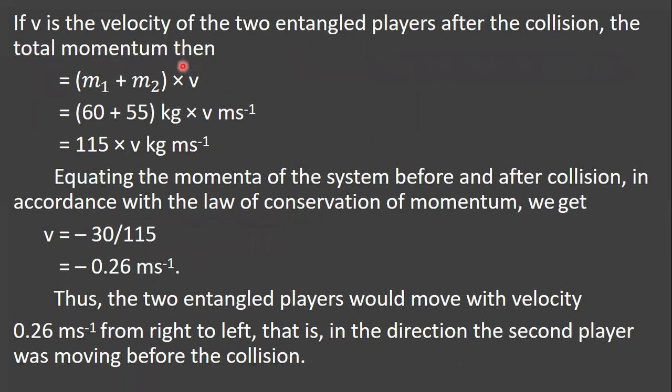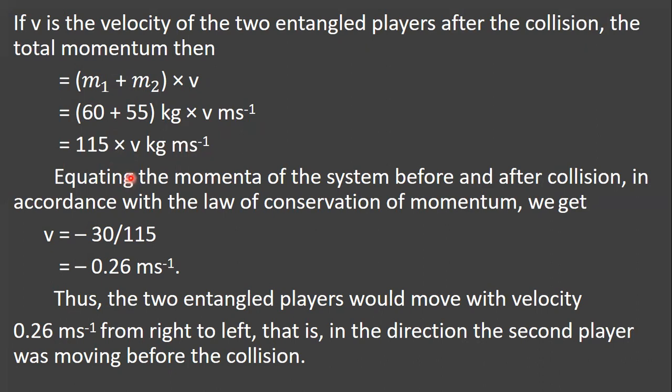Here we consider v as the velocity of the two entangled players. The total momentum is m1 plus m2 into v, that is 60 plus 55 kg into v meter per second. You get 115 into v kg meter per second.